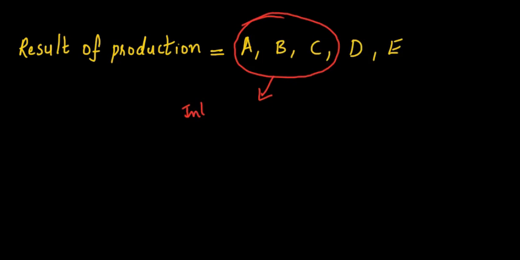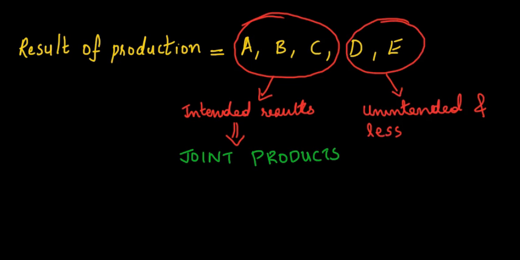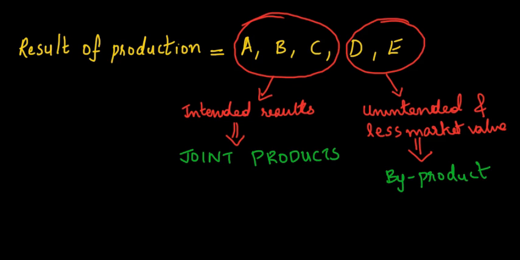Sometimes a single production process may result in one or more products. In case this additional product is an intended item and has a good market value, they are known as joint products. If this additional product doesn't have a good market value, then they are considered as byproducts.